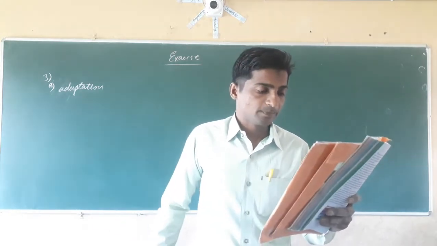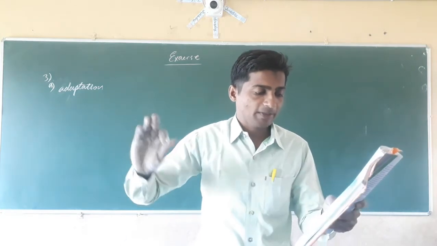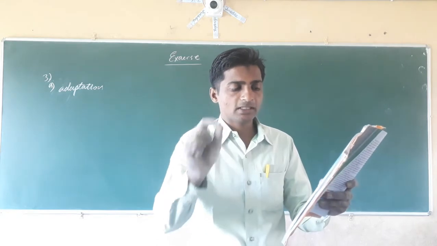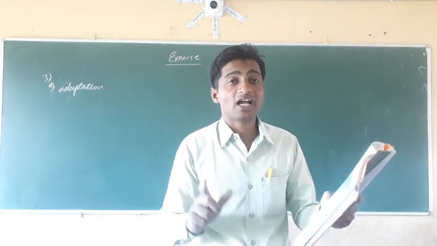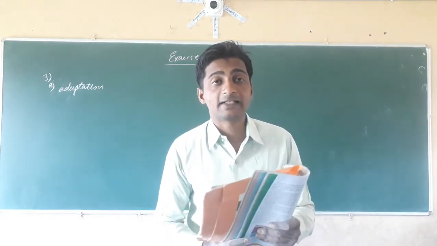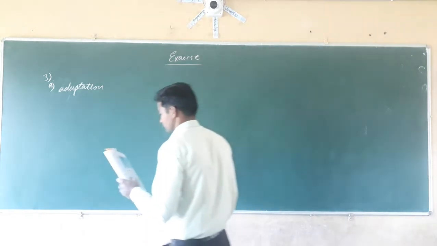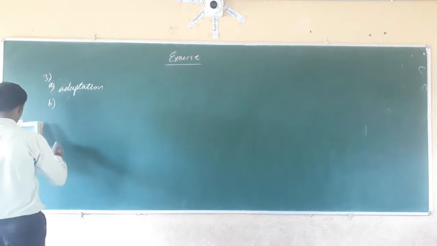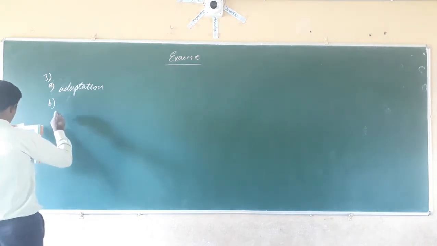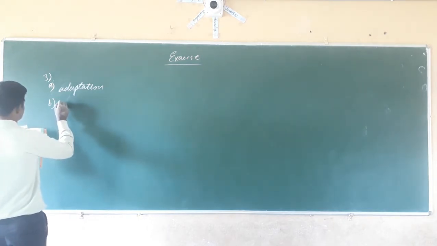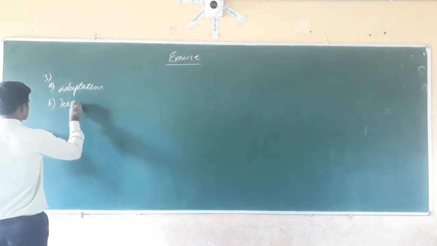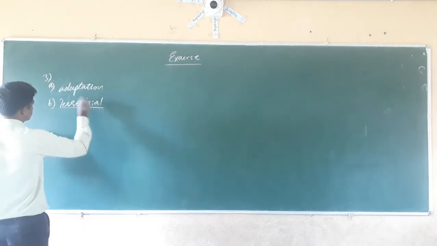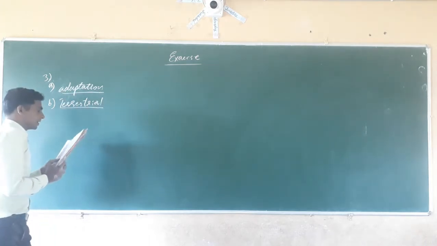Second, B. The habitats of the plants and animals that live on the land are called dash habitat. That is terrestrial habitat. First one, adaptation.